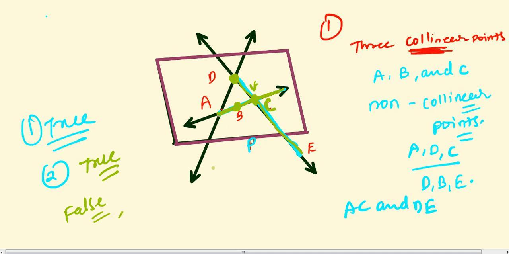Then points D, B, E. This is your D point, this is your B point, and this is your E point. They are not lying on the same line. So again a false statement. Non-collinear, sorry.